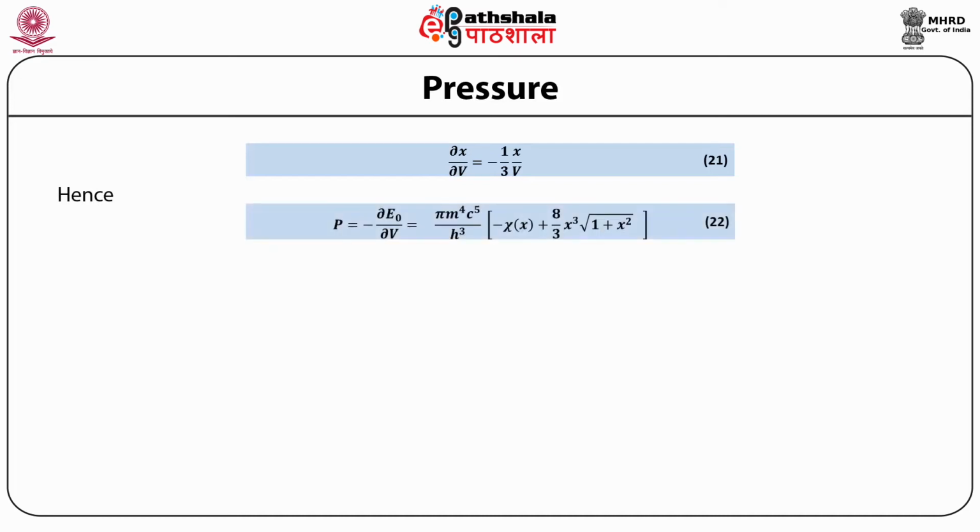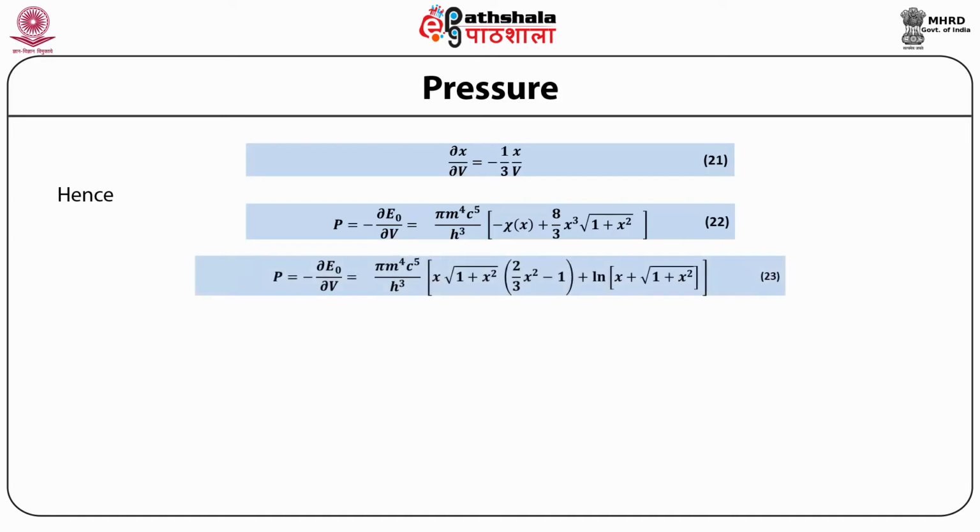Hence, P is equal to minus ∂E0 upon ∂V is equal to π m⁴ c⁵ upon h³ multiplied by minus χ(x) plus 8 upon 3 x³ square root of 1 plus x², or P is equal to π m⁴ c⁵ upon h³ multiplied by x into square root of 1 plus x² multiplied by (2 upon 3 x² minus 1) plus log of (x plus square root of 1 plus x²).